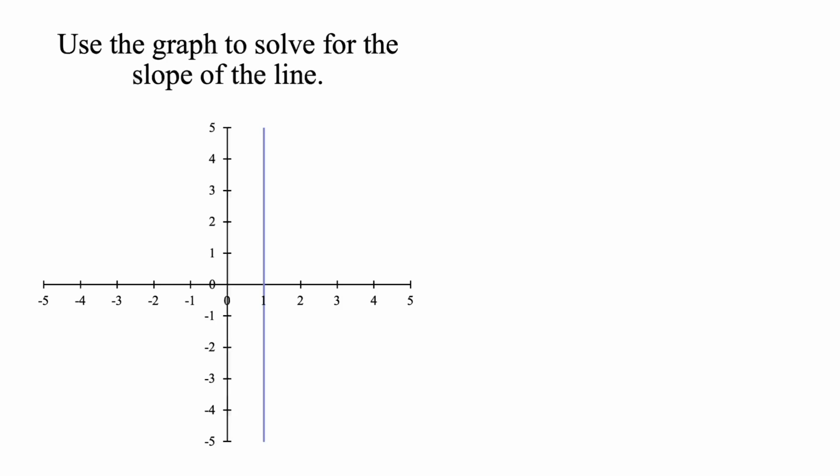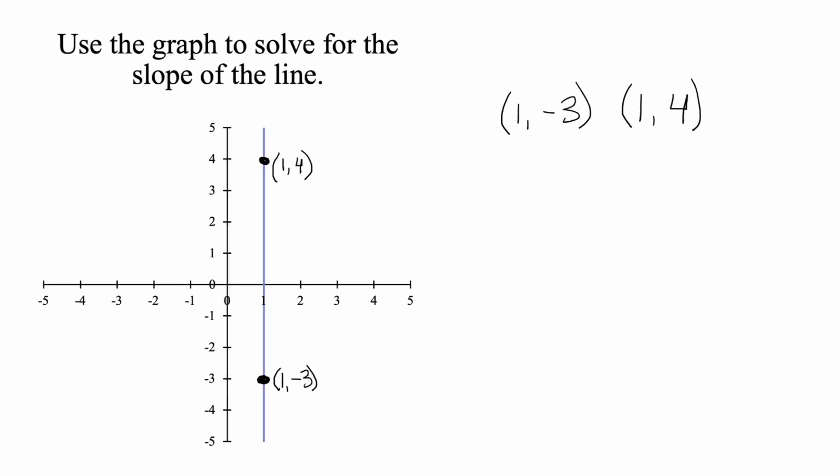Let's work through an example of calculating undefined slope using a graph. Use the graph to solve for the slope of the line. First, identify two ordered pairs on the graph. One ordered pair is (1, -3). Another ordered pair is (1, 4).